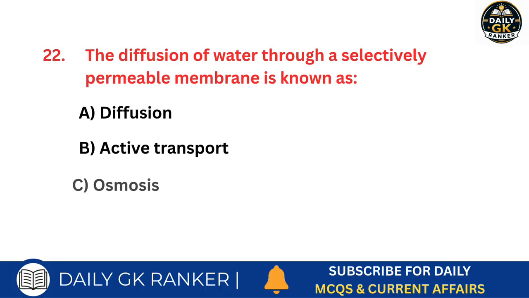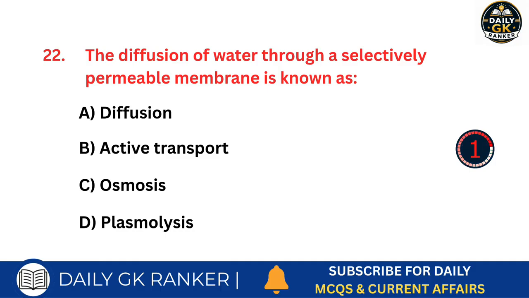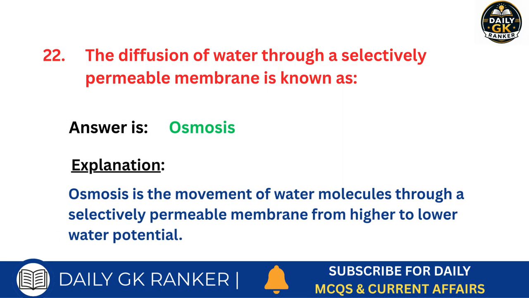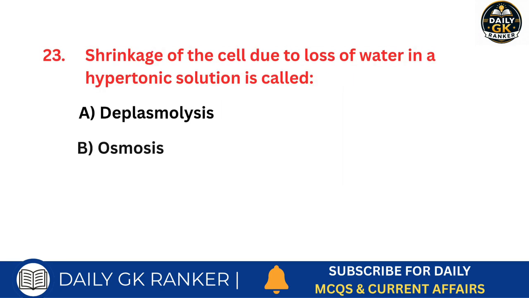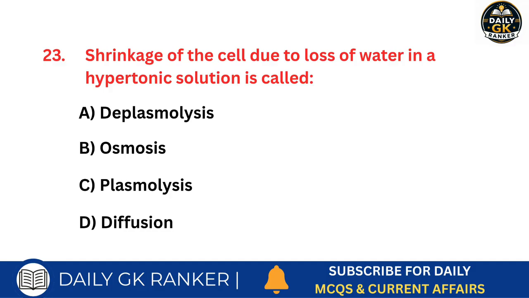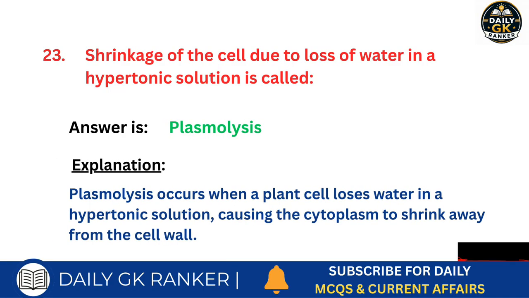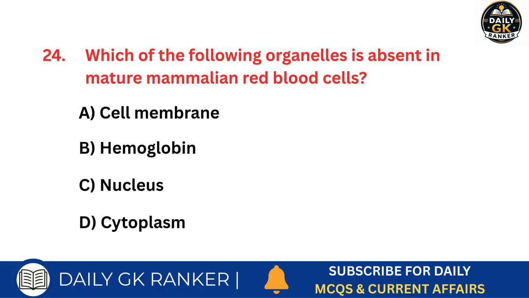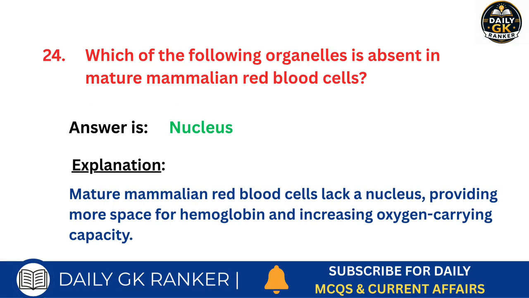The diffusion of water through a selectively permeable membrane is known as what? Answer is osmosis. Shrinkage of the cell due to loss of water in a hypertonic solution is called what? Answer is plasmolysis. Which of the following organelles is absent in mature mammalian red blood cells? Answer is nucleus.